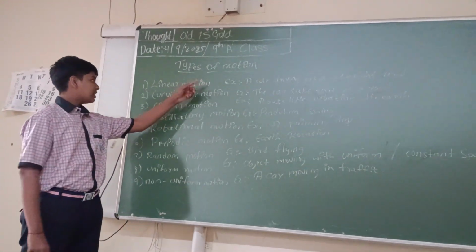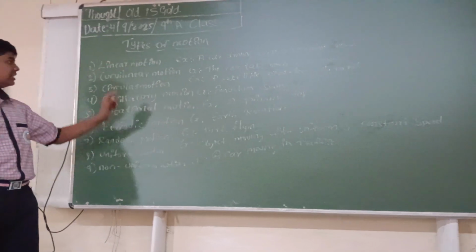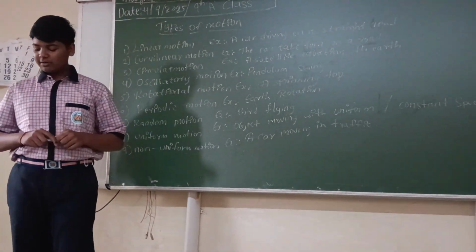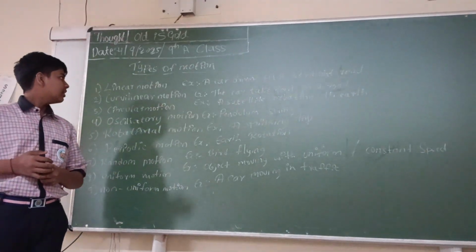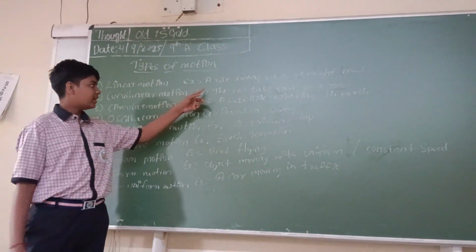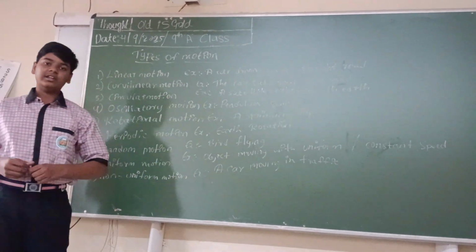Now we go to types of motion. First one, linear motion. An object moving in a straight line is called linear motion. For example, a car driving on a straight road.